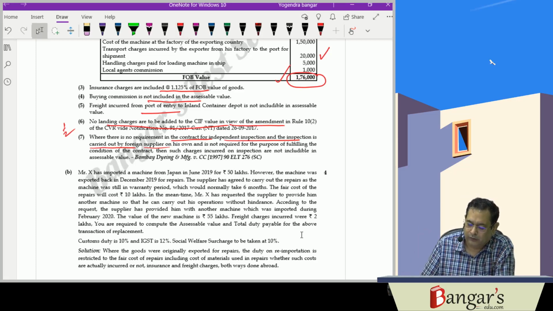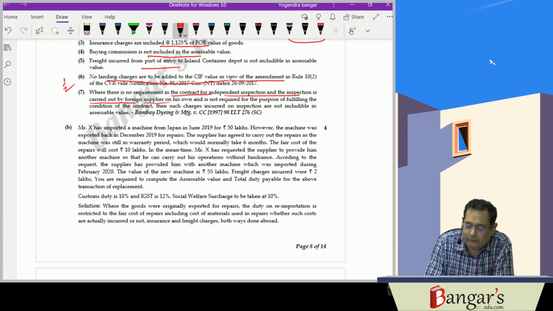Now the next question is, Mr. X has imported a machine from Japan in June 2019 for rupees 50 lakhs. However, the machine was exported in December 2019 for repairs. The supplier has agreed to carry out repairs as the machine was still in warranty period, which would normally take 6 months. The fair cost of repairs is rupees 10 lakhs, and in the meantime, X has requested the supplier to provide another machine so that he can carry out his operations without hindrance.